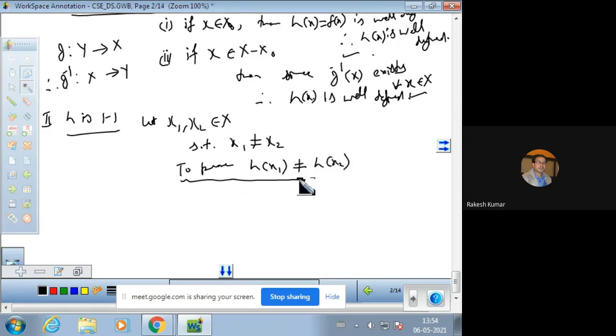We need to prove that h of x1 should not be h of x2. Now there consider two sub cases again. Even more sub cases will exist. Because we know that x naught is a subset of X by the fixed point theorem again, so the first case